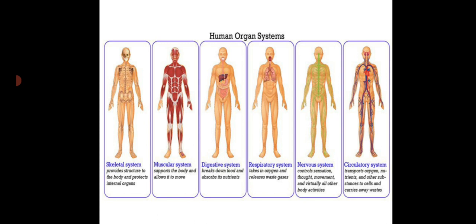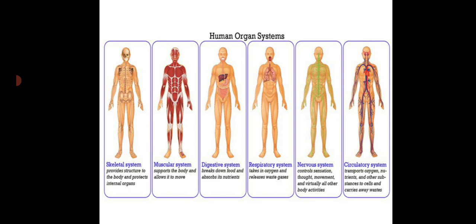These organs together form what we call an organ system, which works together to perform a particular function for the body.